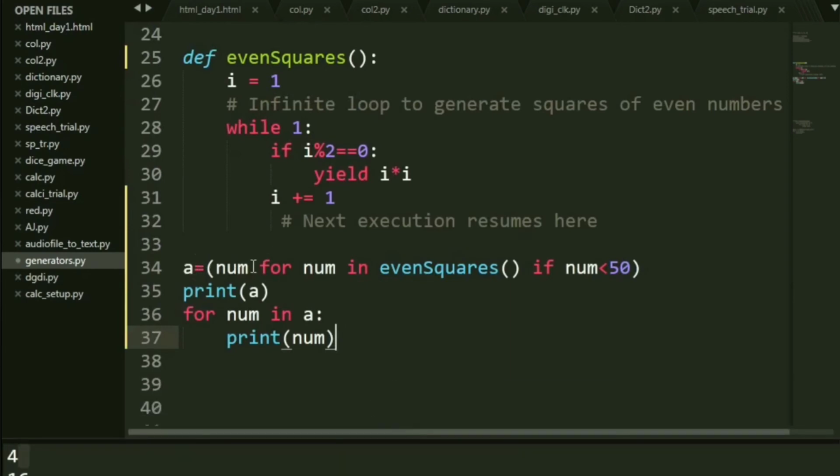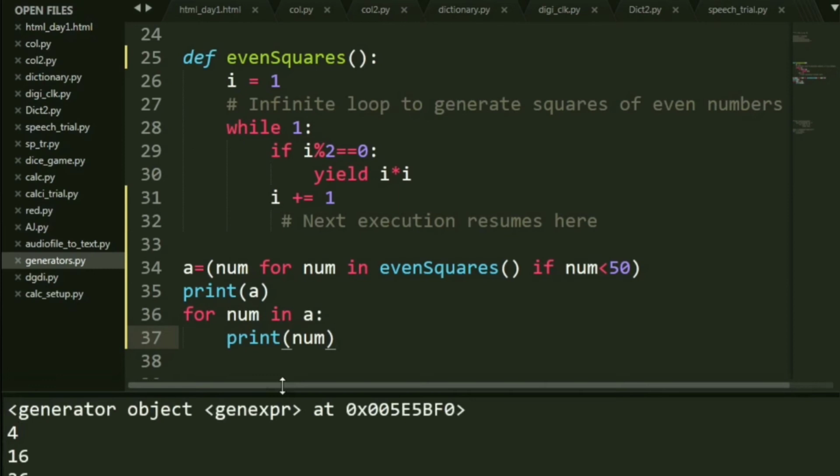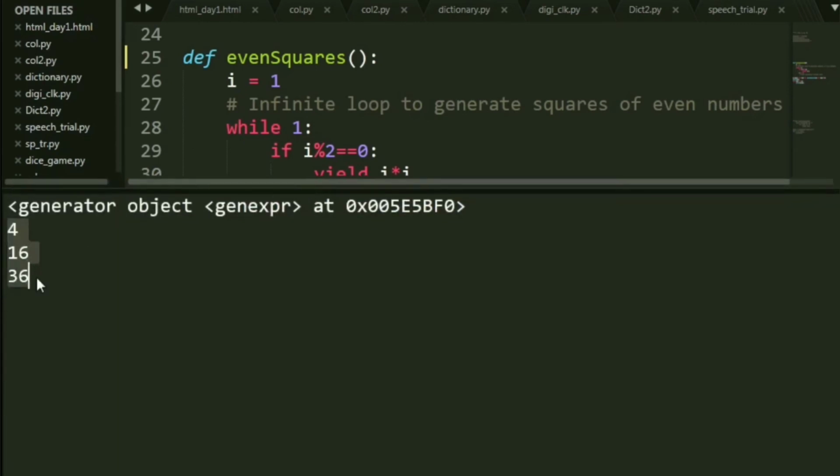So what I'm doing is, inside A, I am putting the same formula of a comprehension. Return num for num in even squares if number is less than 50. And print A. Now why I'm doing print A is I want to show you all that it is actually a generator object, alright? And then to actually access the numbers stored inside it, you have to put it inside a for loop and print them. Now let's run this. Okay, you see you get the same output for 16 and 36, and as I said, you can also see that it is a generator object inside generator expression.